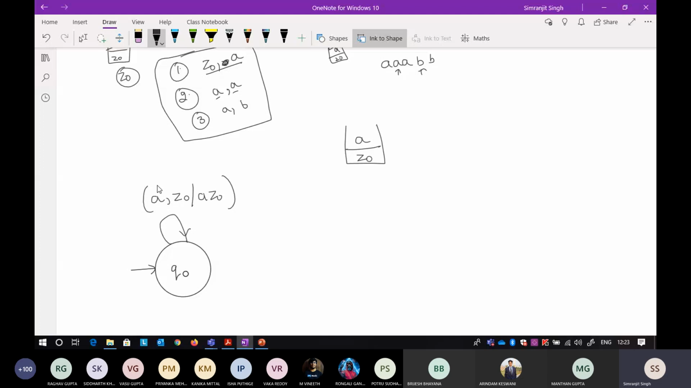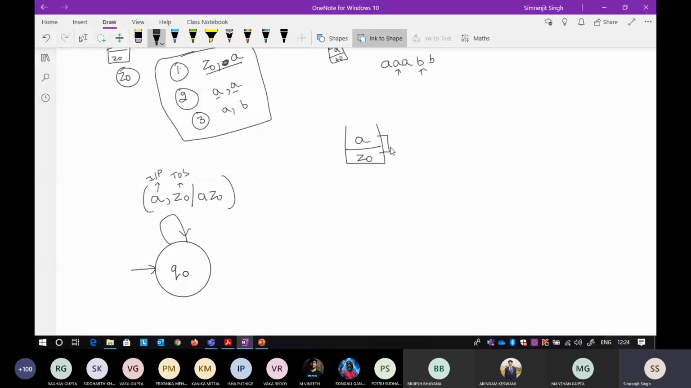Now this is your input, and this is your top of the stack, TOS. Whenever A comes and the top of the stack is Z node, you have to push this A onto the Z node. If you take a snapshot of this, it will become A Z node.